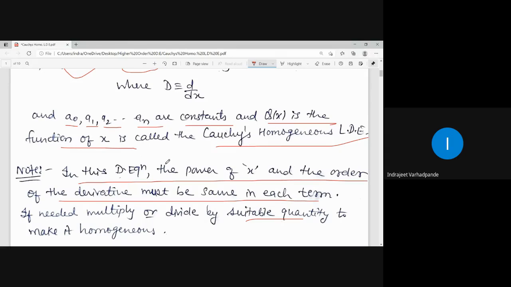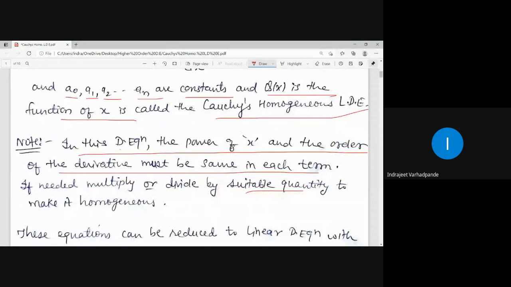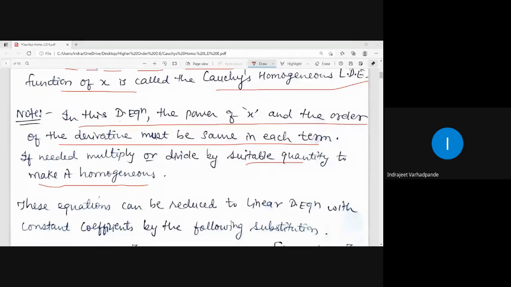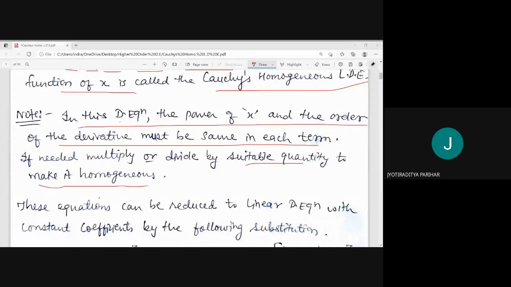So in this differential equation, the power of x and the order of the derivative must be same in each term. If needed, multiply or divide by suitable quantity to make it homogeneous. Completed with this? Wait, sir. Yes, sir.